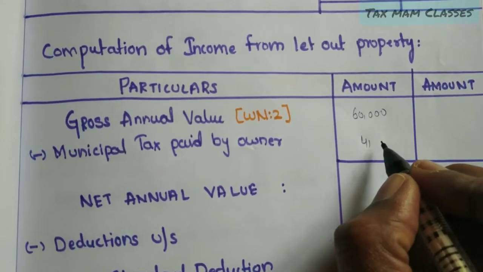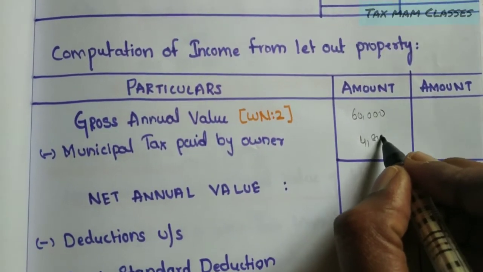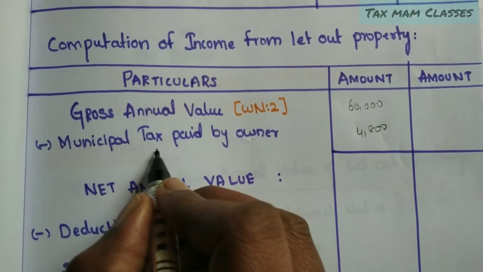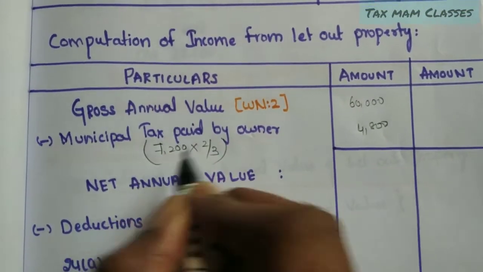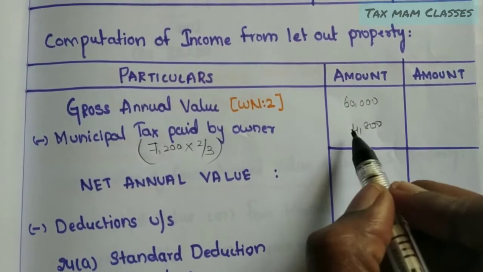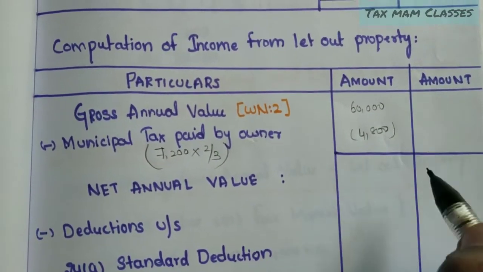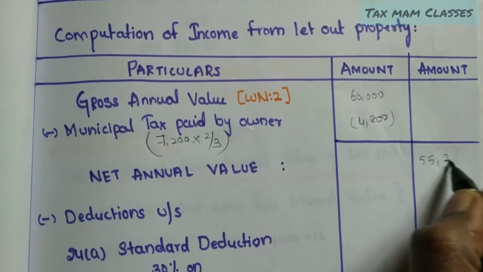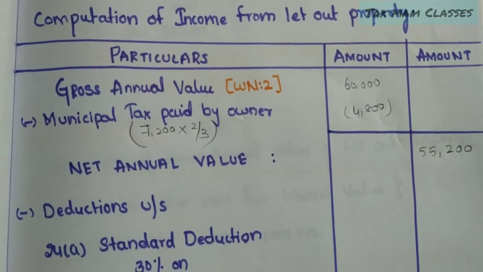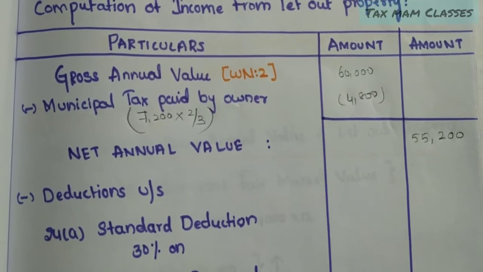So I am deducting 4,800. If you want, we can show the multiplication here. If I deduct it from the gross annual value, the amount we will get will be called the net annual value. So we are getting a net annual value of 55,200.